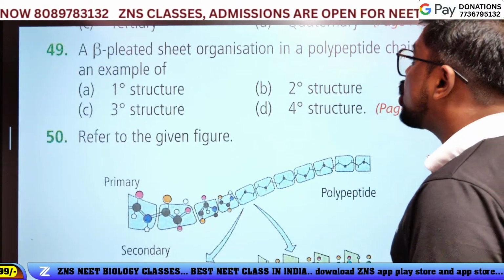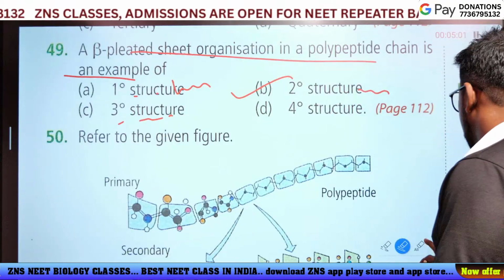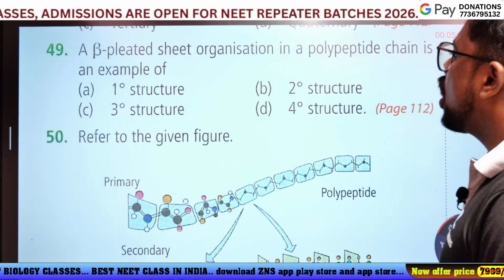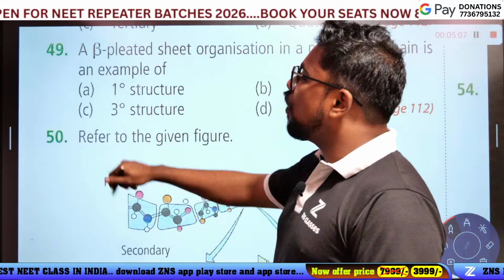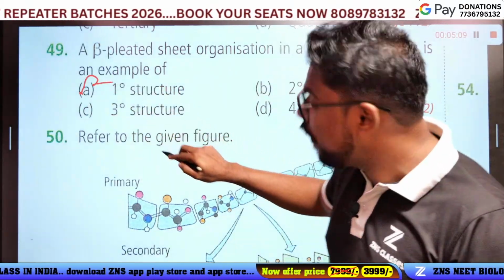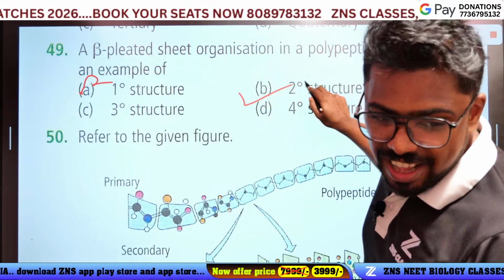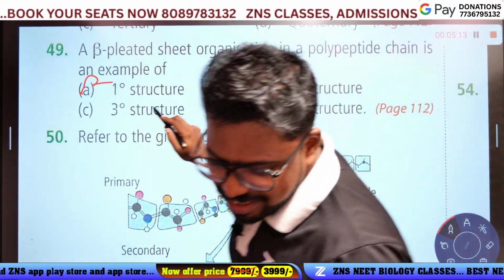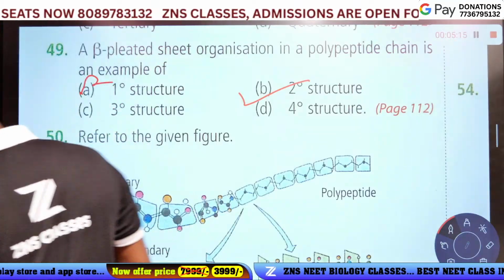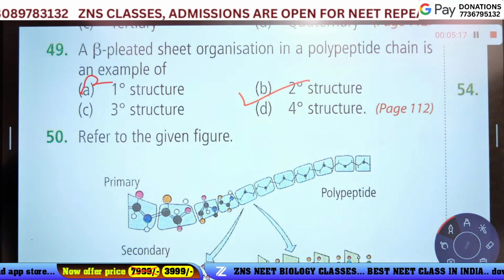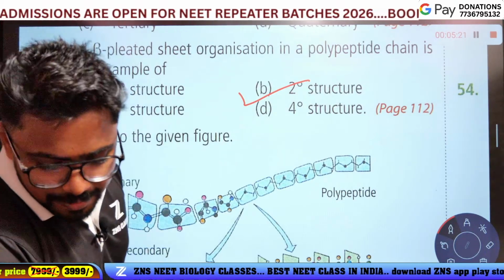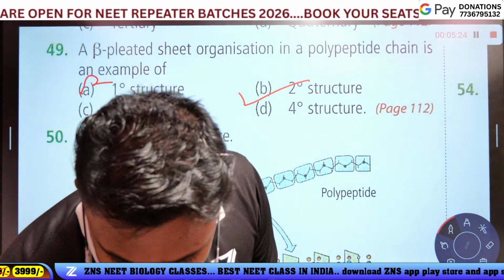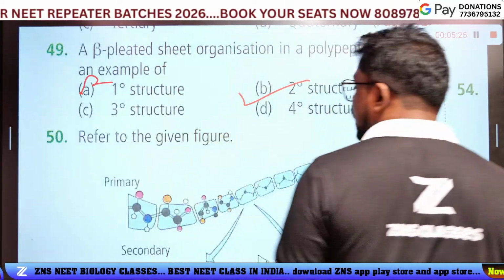A beta pleated sheet organization. Look here guys. The beta pleated sheet organization in a polypeptide chain is an example of primary structure? No. Is it a secondary structure? Yes, it's a secondary structure. It's a good question. Simple question, guys. Okay, next question.